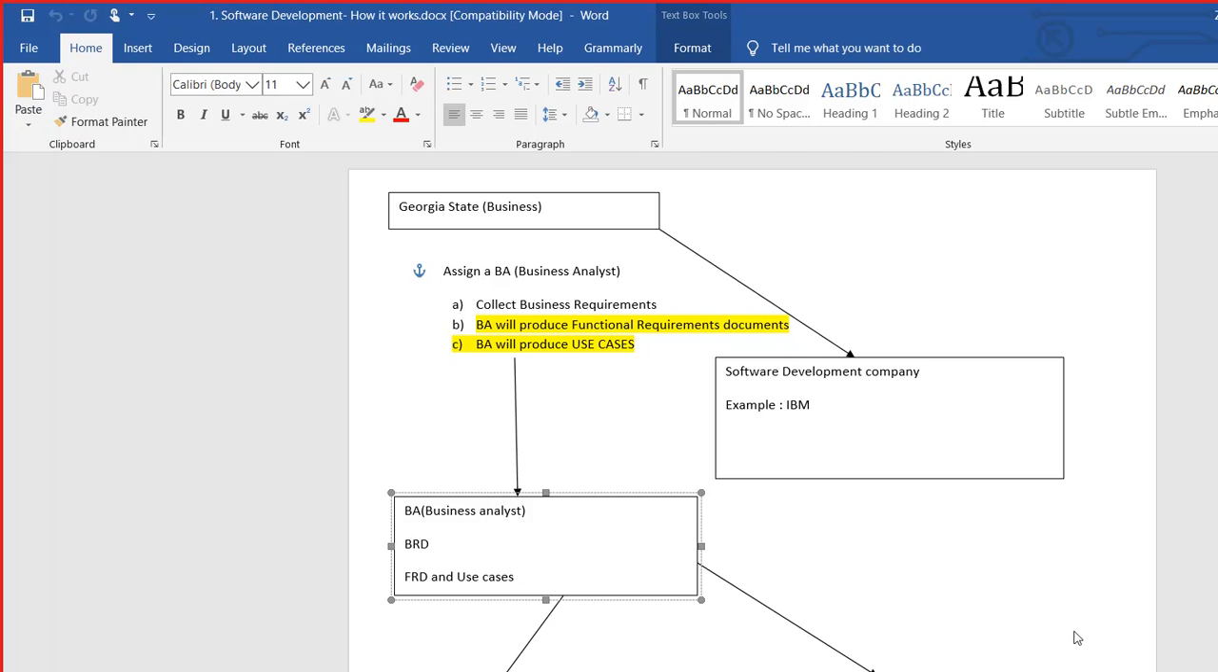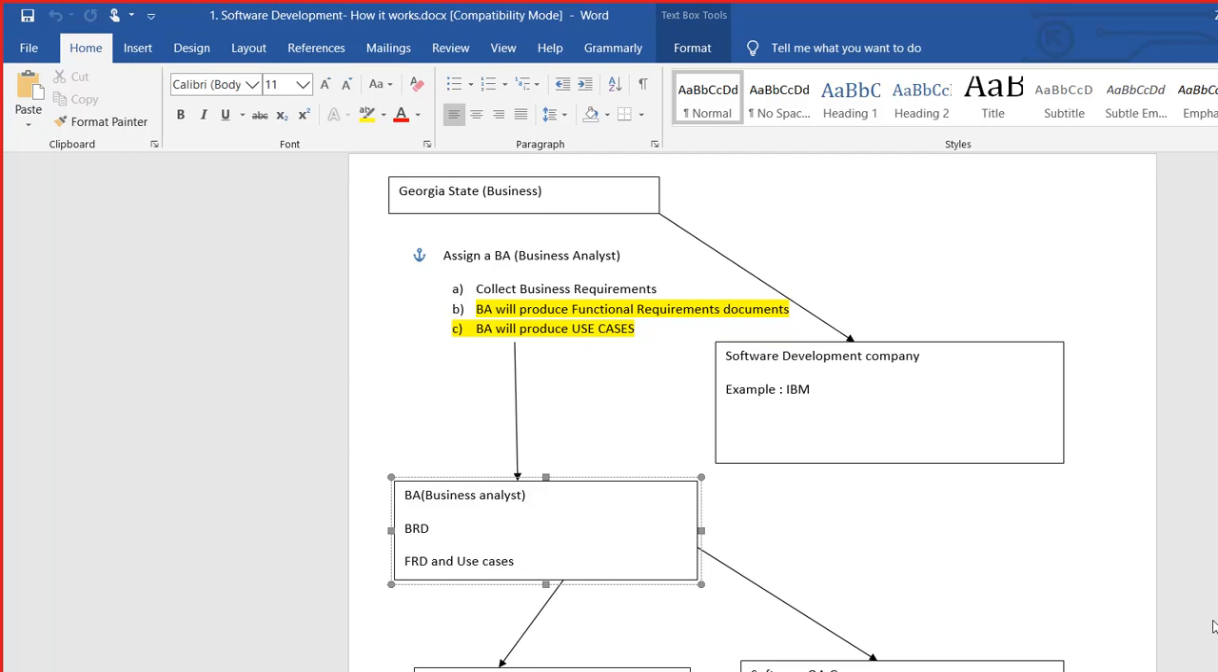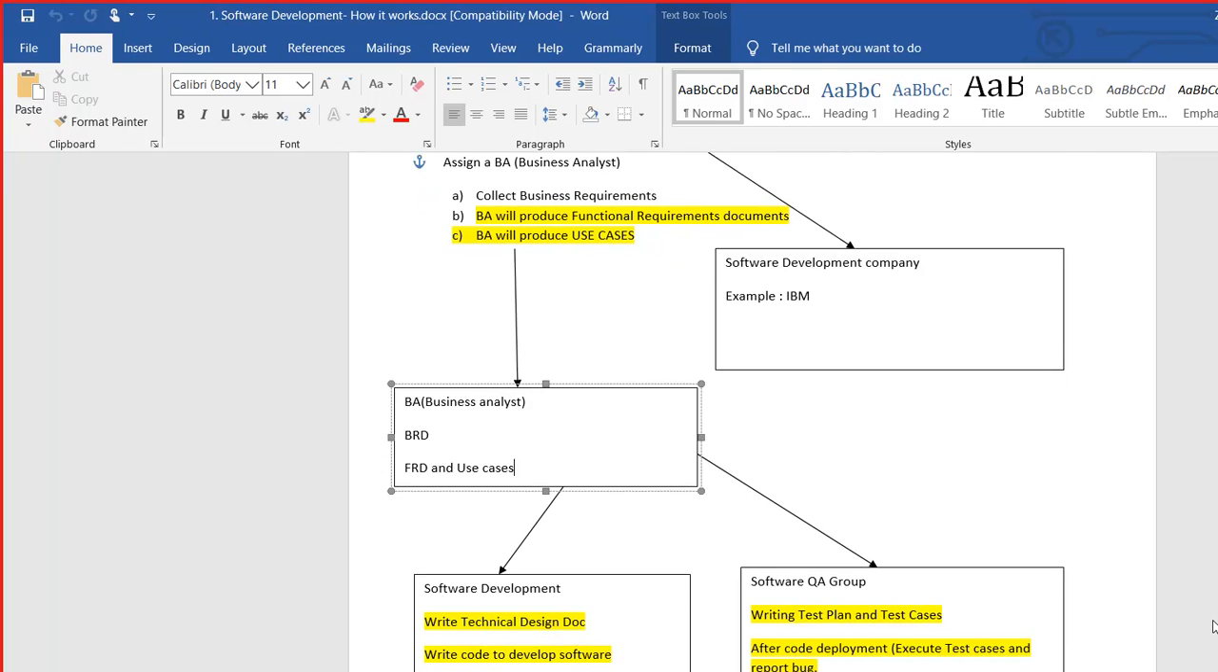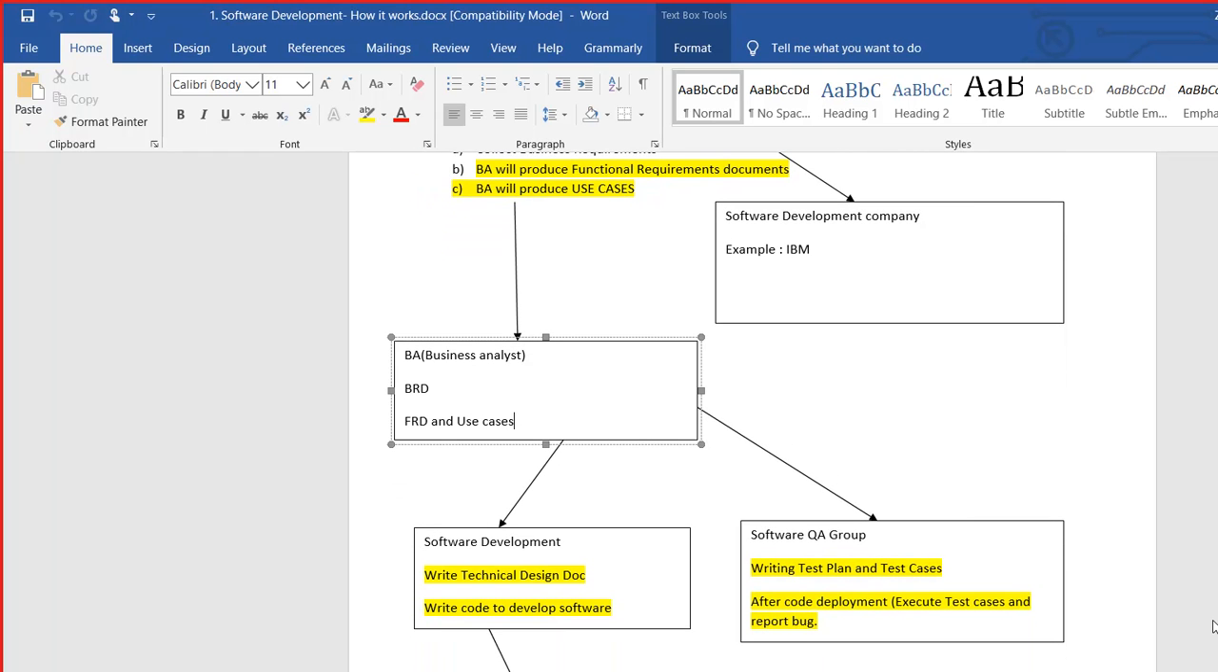Okay, so when the BRD, FRD, and use cases, these documents are ready, right? From there, these documents go to two types of people: the software development team and the software QA team.